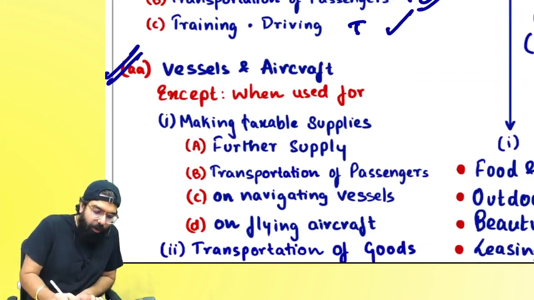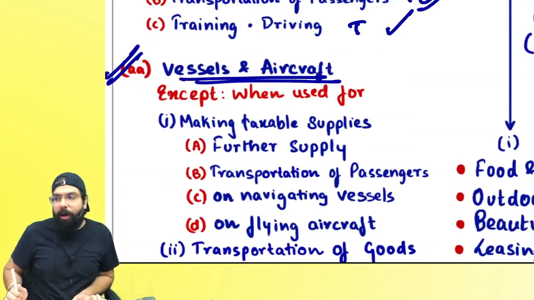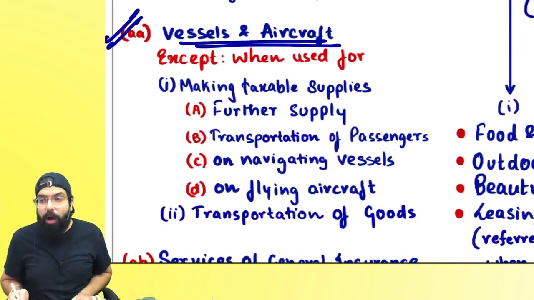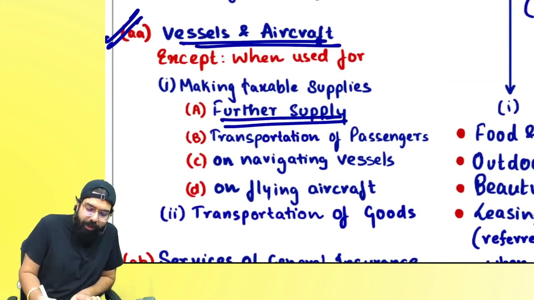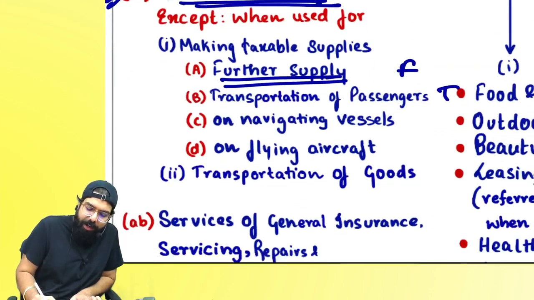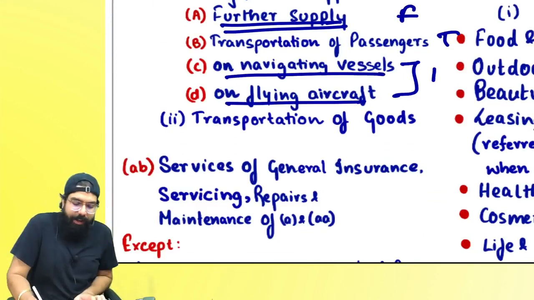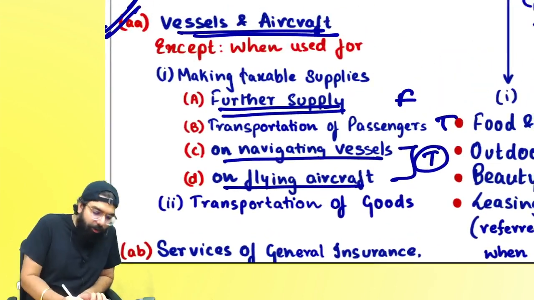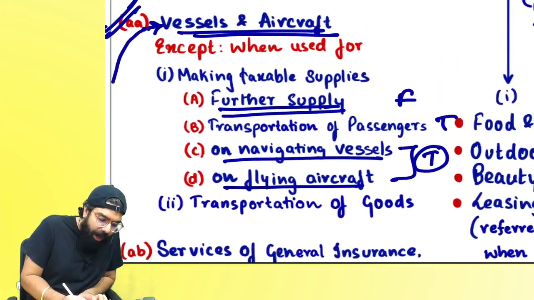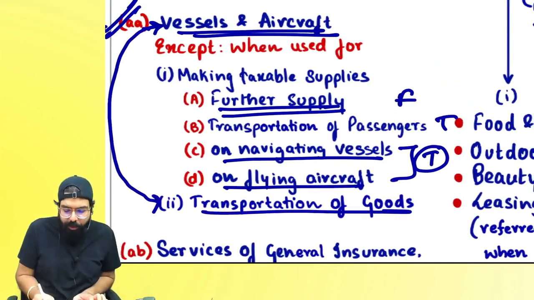Then they told vessel and aircraft, credit will be blocked. Credit will be blocked, but it will be allowed if you are doing it for the supply, transportation and training, that is training on navigating a vessel and training on flying an aircraft, then the credit will be allowed. Then they also told vessel and aircraft, we blocked the complete credit. So now we are allowing transportation of goods.